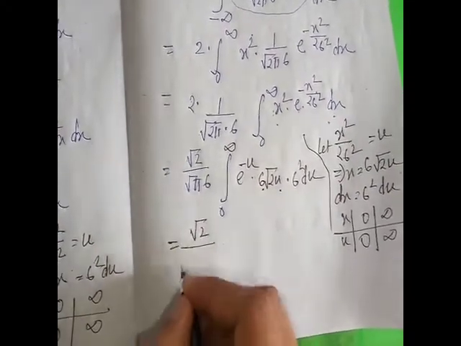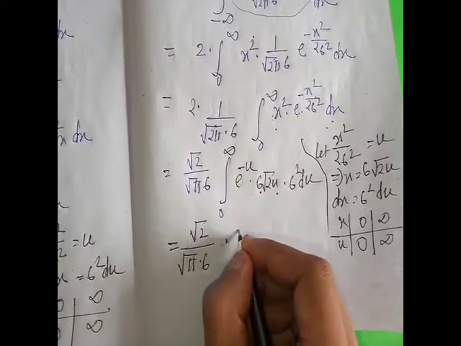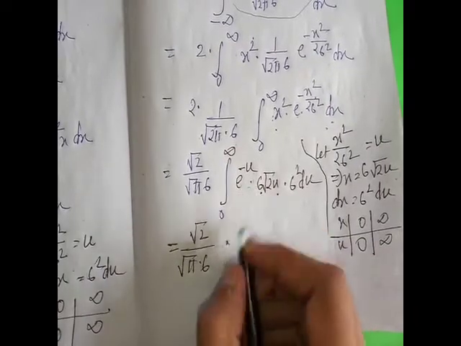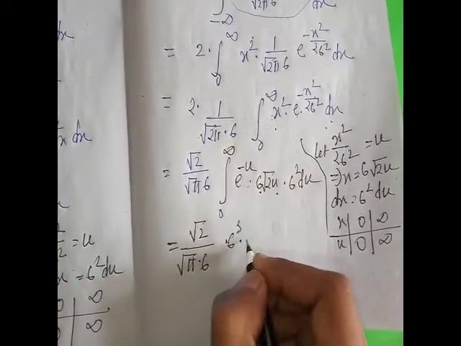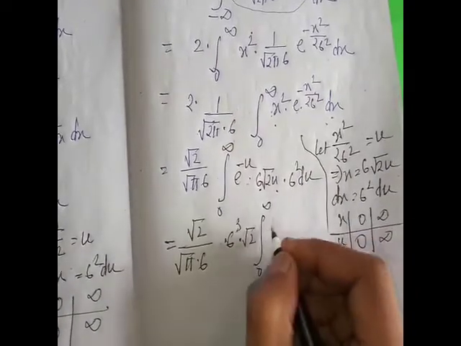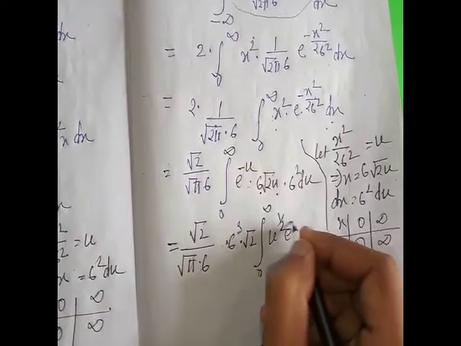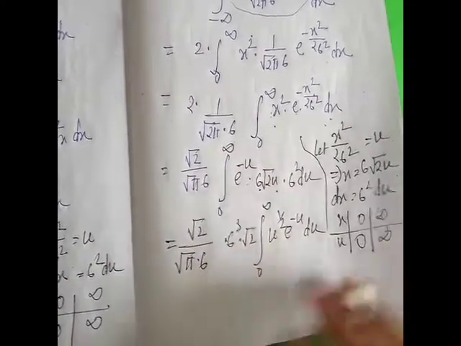So next step is root 2 into root over pi into sigma into this sigma square, this sigma means sigma cube into this root 2, 0 to infinity, this root u means u to the power half into e to the power minus u du. Clear?